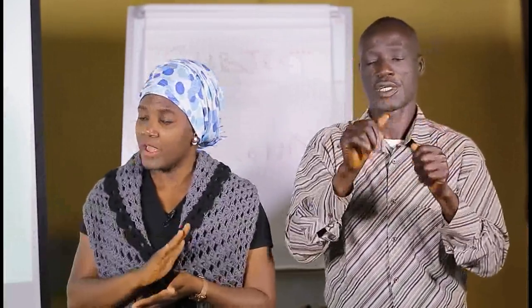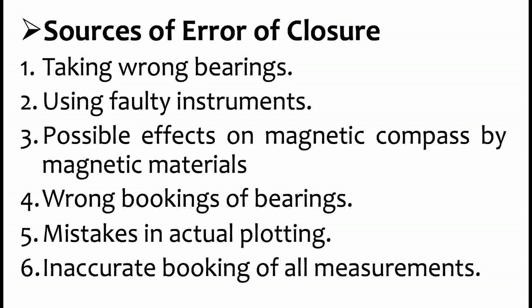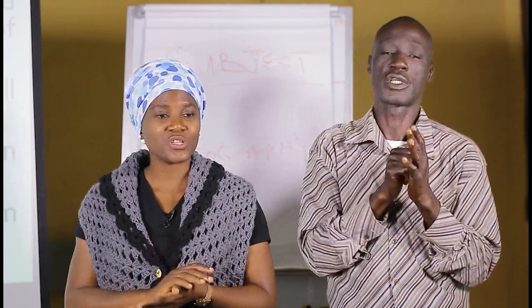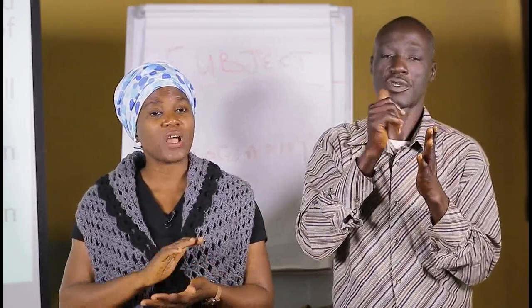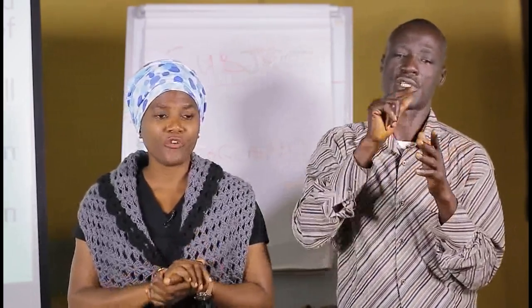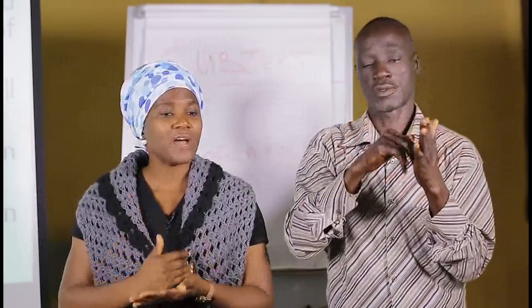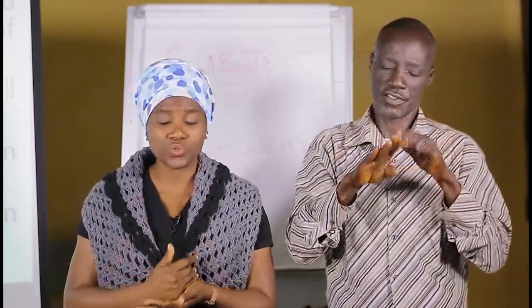And we said there are ways in which these errors are generated. We said they include taking the wrong bearings, using faulty instruments, wrong bookings of bearing, mistakes in actual plotting, that is in the plotting of your measurements, and inaccurate bookings of all measurements. We also said that even though these errors occur and we've been able to identify where they are occurring from, they can be taken care of. You can have steps to check so that these errors do not occur.